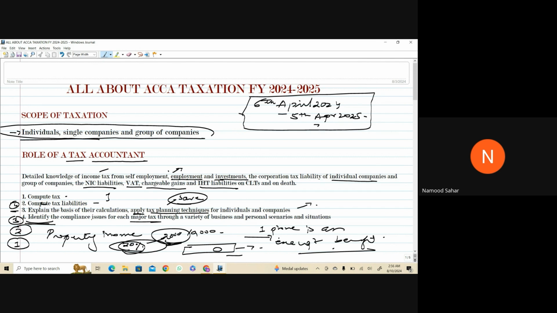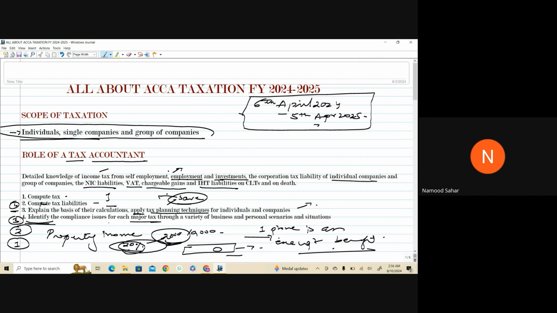There can be many tax planning techniques too, like I said, where the examiner asks you to play your role of a tax accountant, tell the individual or the company how they can save the tax. You can't avoid it, you can't evade it, but you can save it with your skills, with your smart techniques. So you have to present all of those in your exam and in your real life as well. If you become a tax accountant, this is going to be your work. This is going to be your job role.